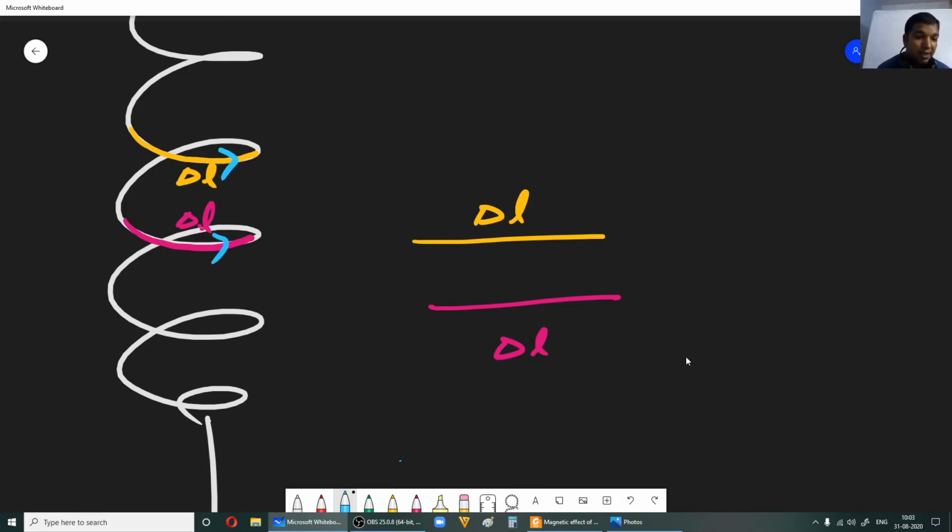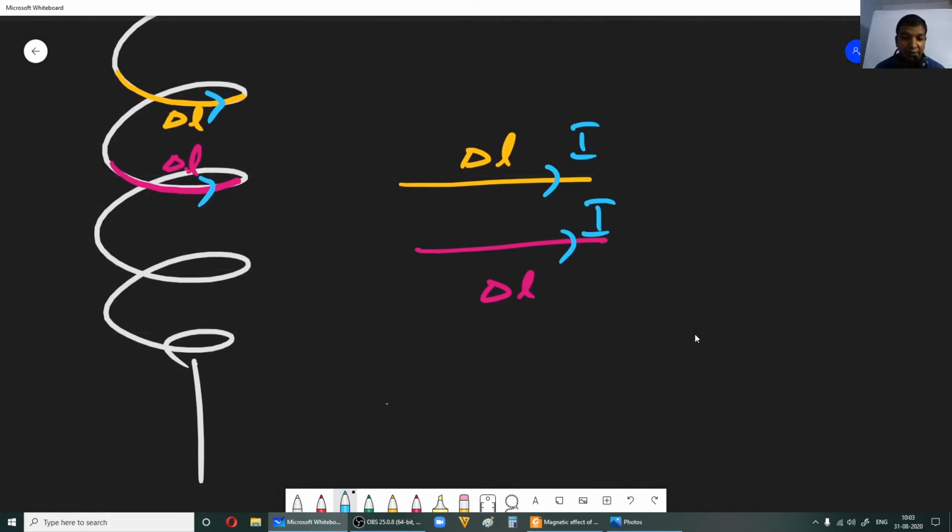It takes a spiral path, and in delta L also it goes the same way, correct? So I is this way in the yellow section, and I is in the same direction in the pink section also. So just to differentiate, I have taken two different colors. Okay, now what do you see? The currents are parallel, right? So if you consider two small sections, these two currents are almost parallel.